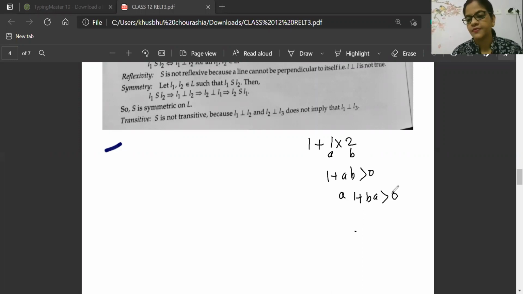Yes or no? Tell me, beta. Because multiplication A into B and B into A is commutative. Commutativity with respect to multiplication: always A into B is equal to B into A. I repeat, commutativity with respect to multiplication is always A into B equals B into A. So that condition will be there.